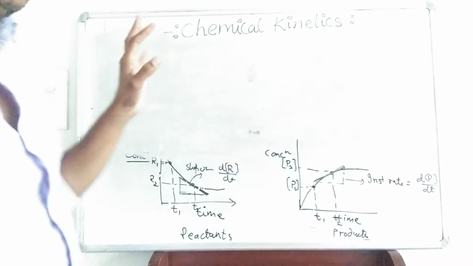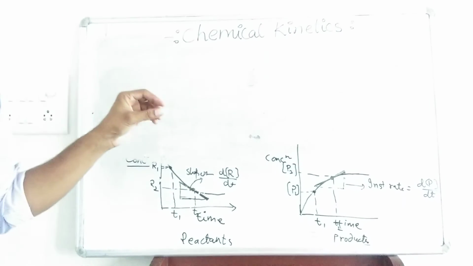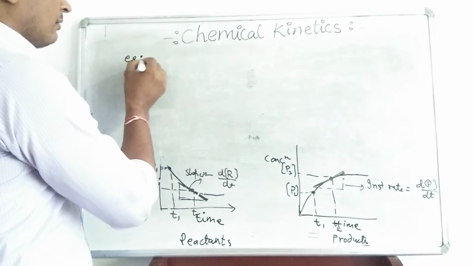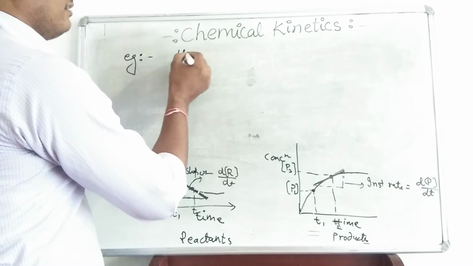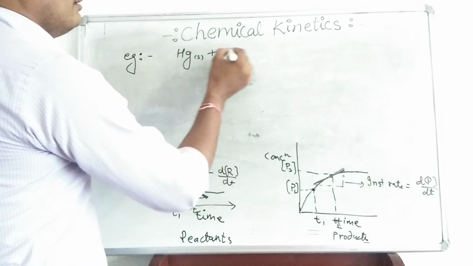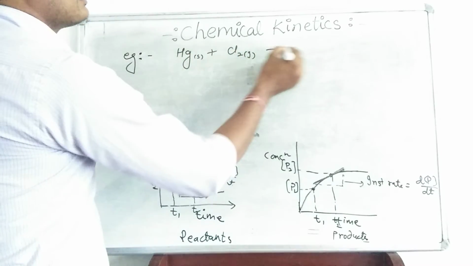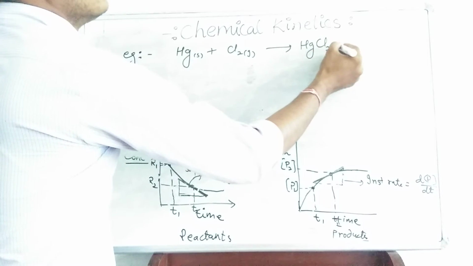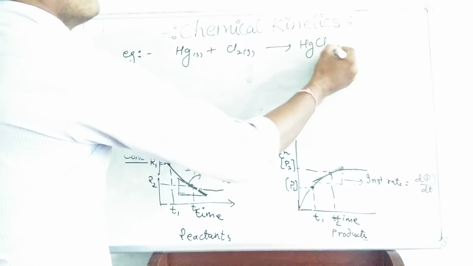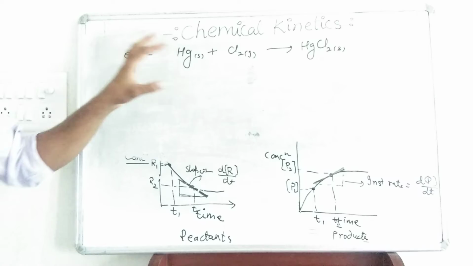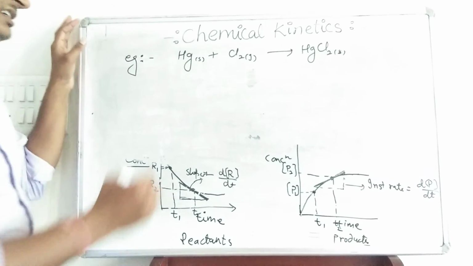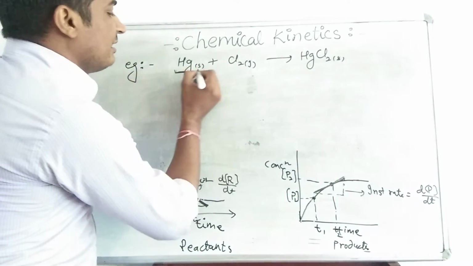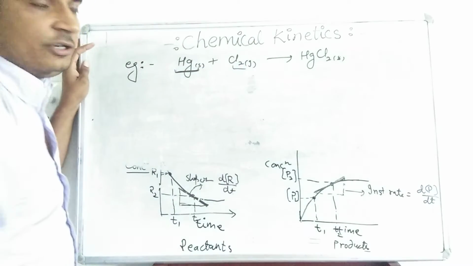We try to write the rate of reaction for different equations. For example, one reaction is Hg solid plus Cl2 gas is equal to HgCl2 solid. For this reaction, if you want to write down the rate of reaction, the rate of reaction can be written in terms of any of the reactants or any of the products.